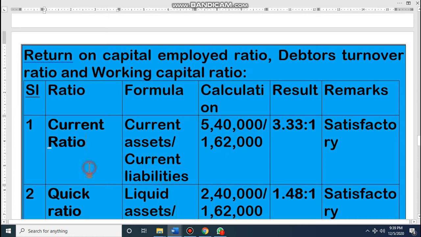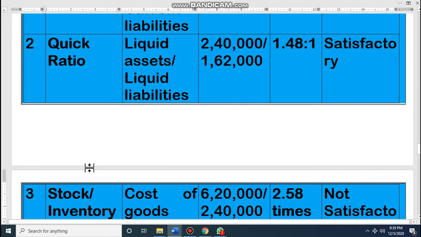Dear student, now quick ratio. The formula is liquid asset divided by liquid liabilities. Liquid asset is 2,40,000 and liquid liability is 1,62,000. Again we just have to divide 2,40,000 by 1,62,000. It is 1.48 is to 1.